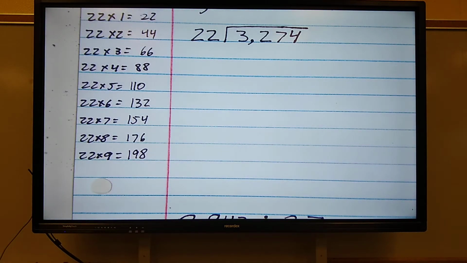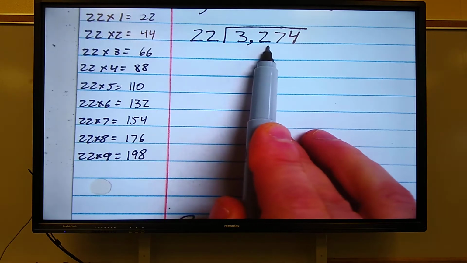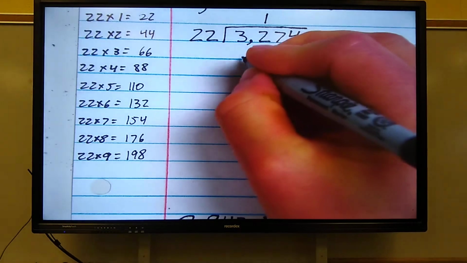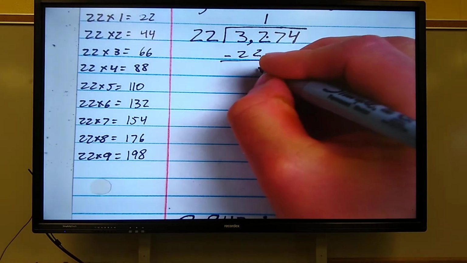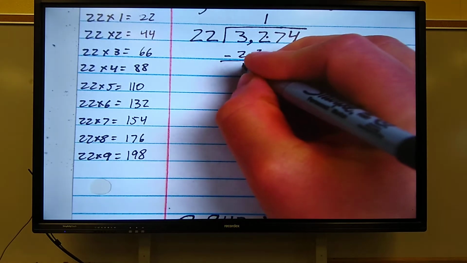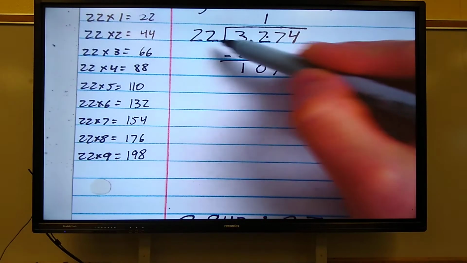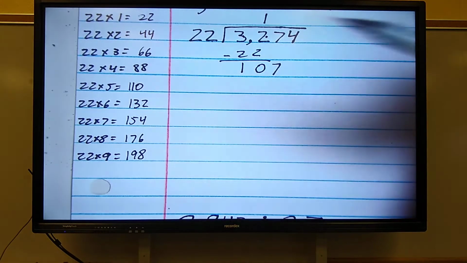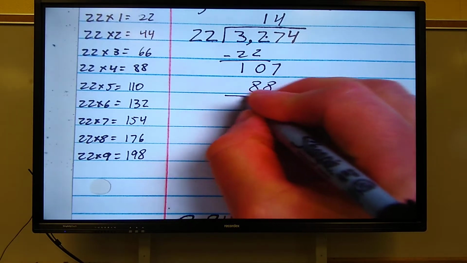All right, let's see how good you did. 22, can it go into 3? No. Can it go into 32? Yes. How many times? 1 time. 1 times 22 is 22. Subtract. 2 minus 2 is 0. 3 minus 2 is 1. Bring down. Now we'll start all over again. Can 22 go into 107? Yes, it can. How many times? 4 times. 4 times 22 is 88.